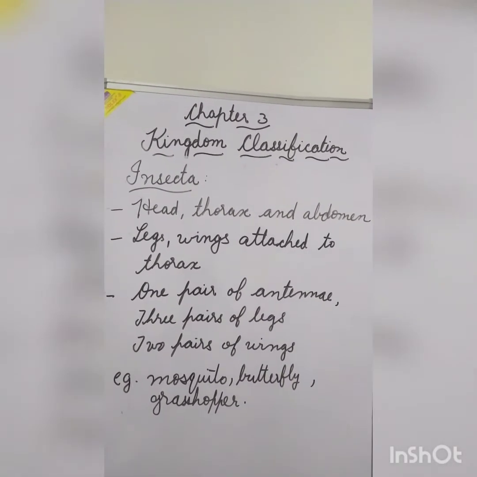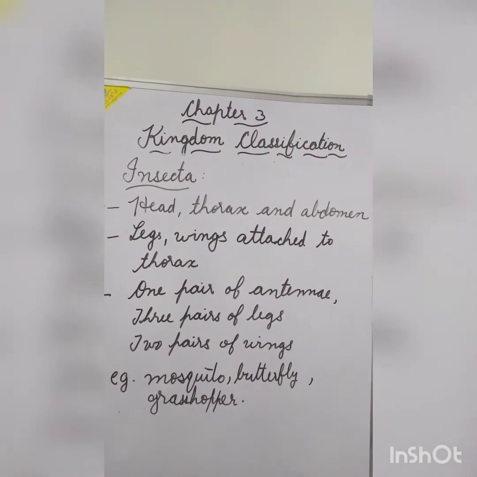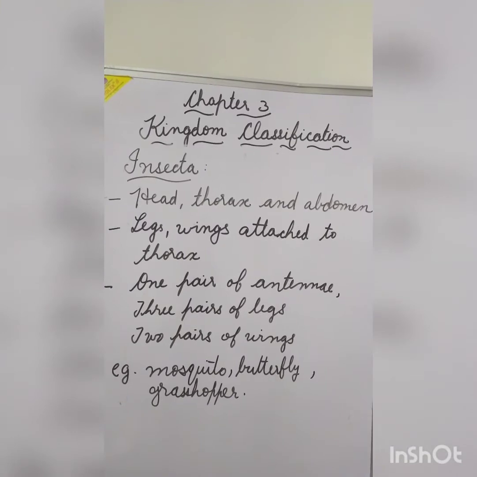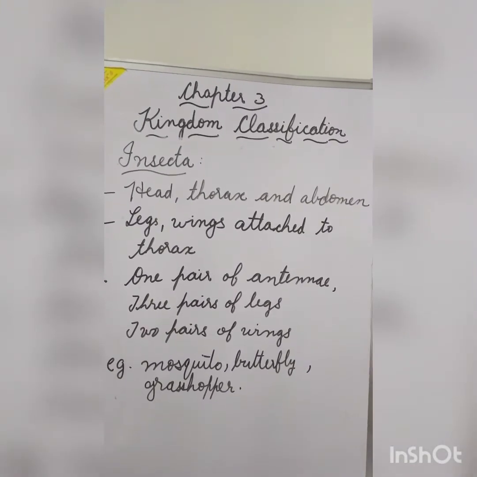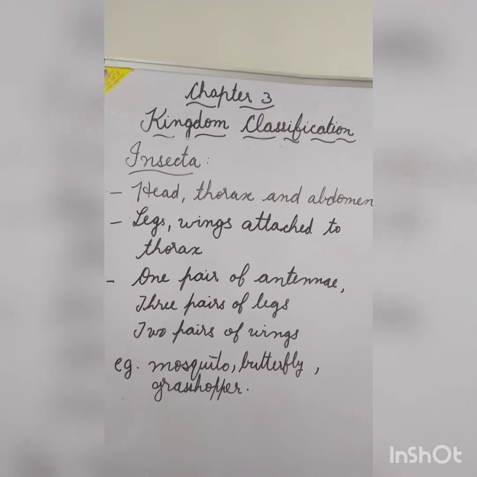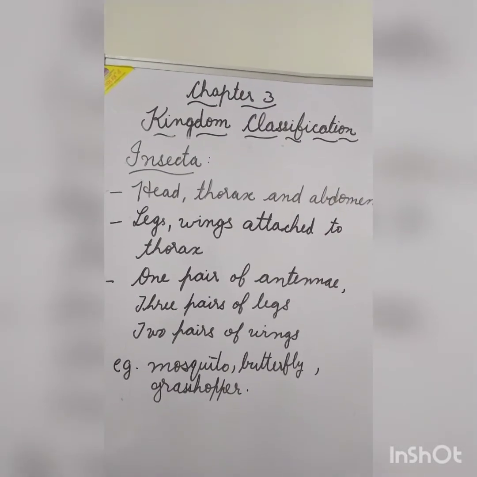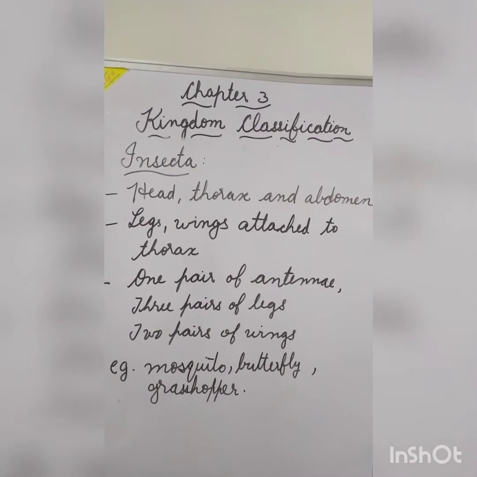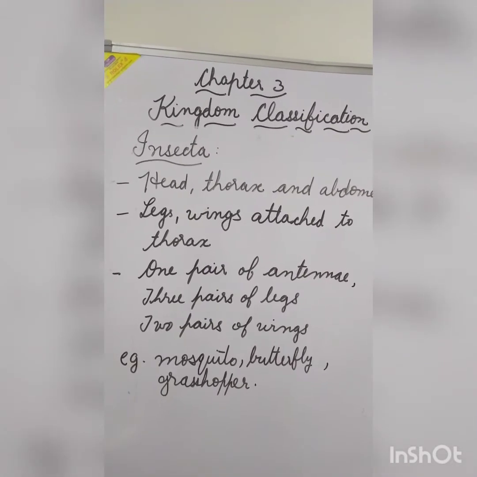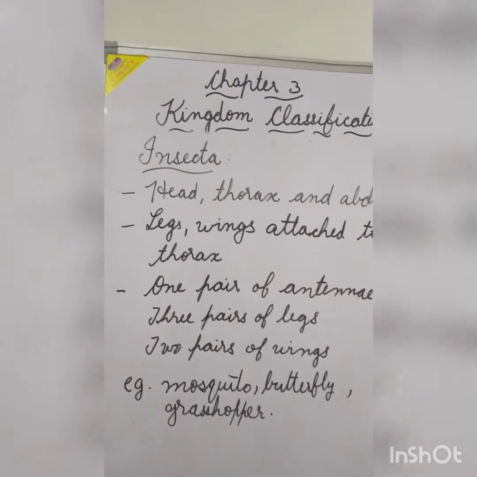The group Insecta. In this, the body is divided clearly into the head, thorax, and abdomen. They have legs and wings which are attached to the thorax. They have 1 pair of antennae, 3 pairs of legs, and 1 or 2 pairs of wings. Examples, mosquito, butterfly, grasshopper, etc.